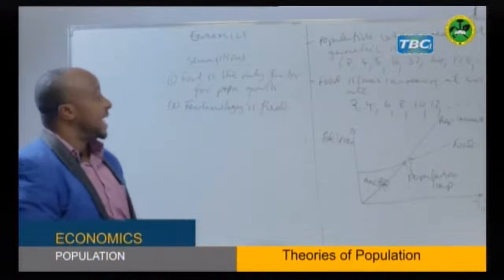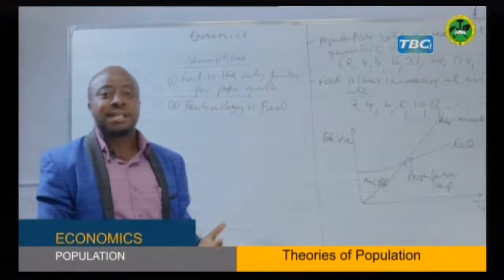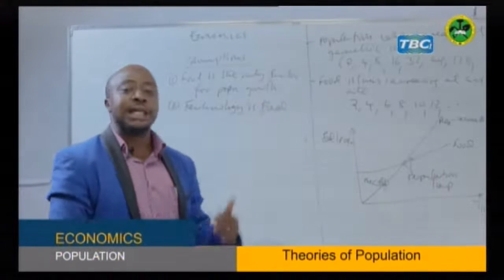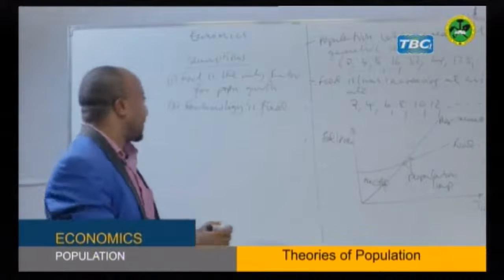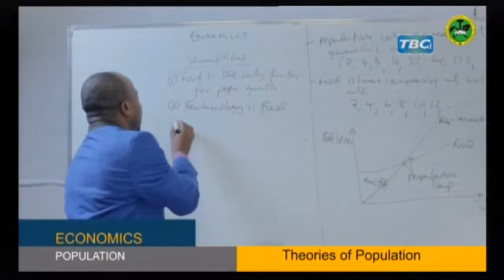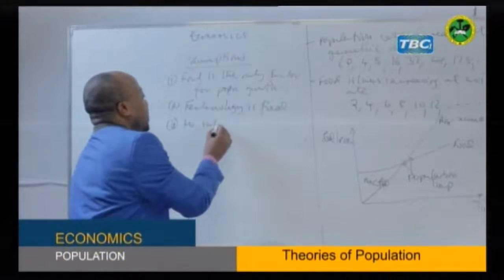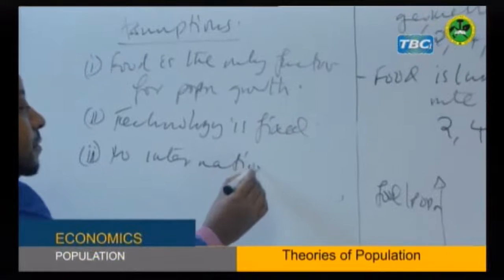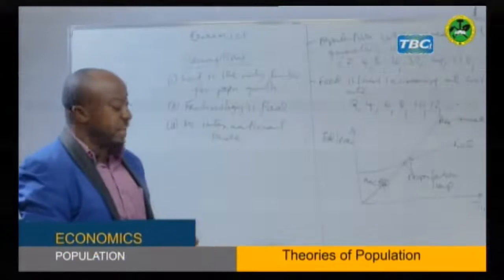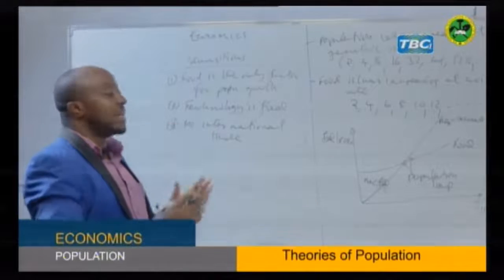When we say fixed, it means he is assuming that technology is not changing, it is constant. That means production activities, they are depending from a constant technology which is not changing. That means no improvement in technology. But also, Malthus is assuming also as there should be no international trade. That means there should be no international trade or no trade between countries.